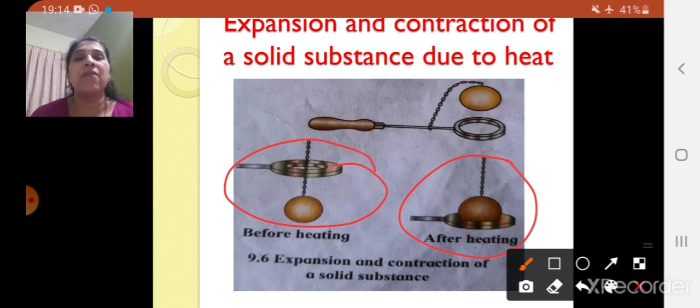The metal ball, when we heated it, expanded and could not pass through the metal ring, whereas when it cooled, it came back to the original position and could pass inside the metal ring. So from this experiment we can conclude that solids expand on heating and contract on cooling.